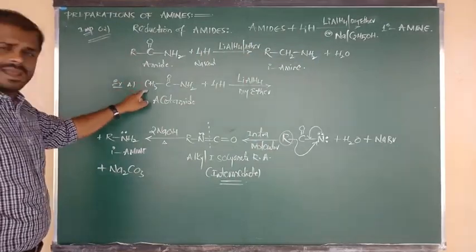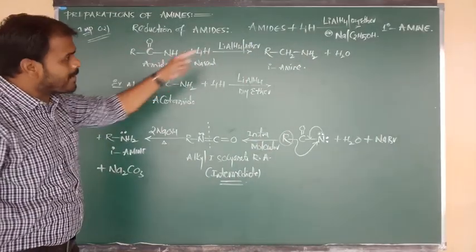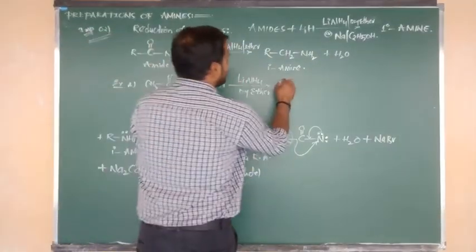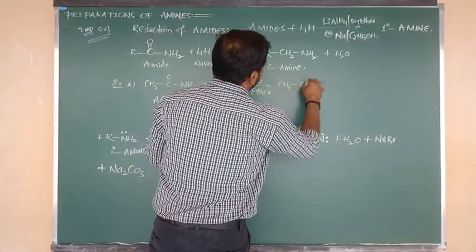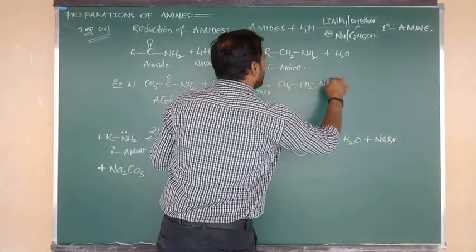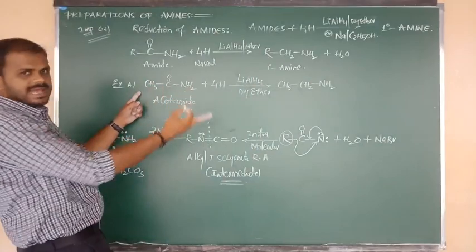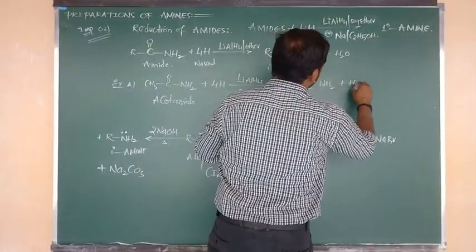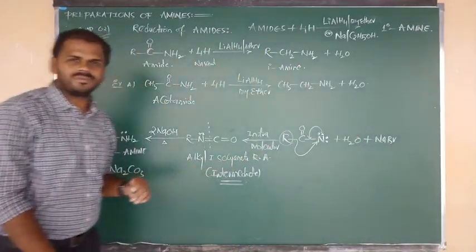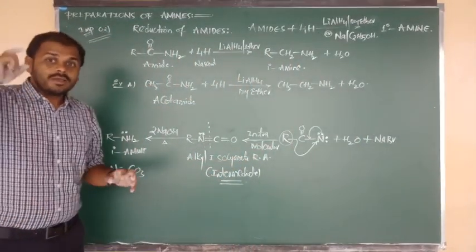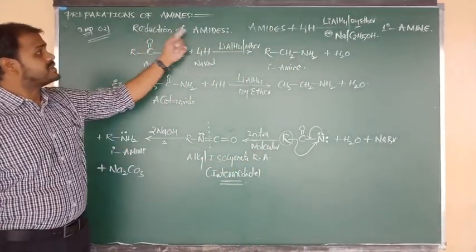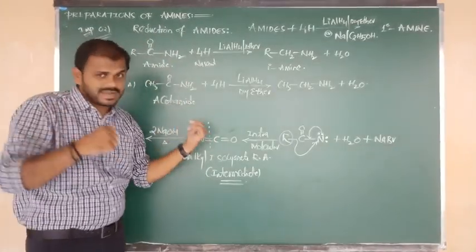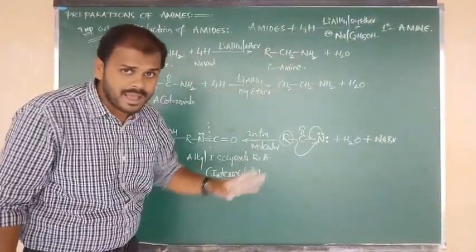Just in the place of R, I have written CH3. C double bond O changes into CH2, so we can write the product CH3 bonded to CH2 bonded to NH2. CH3 as it is, C double bond O changes into CH2, and oxygen was removed in the form of water. So from the Hoffmann method and from the reduction of amide method, we are getting the same product, a primary amine.